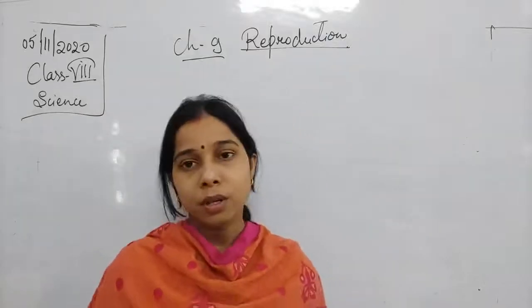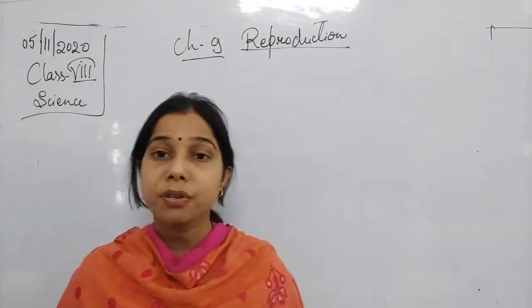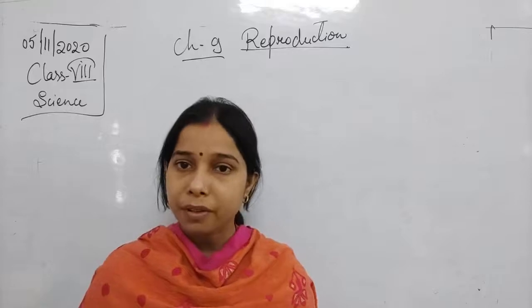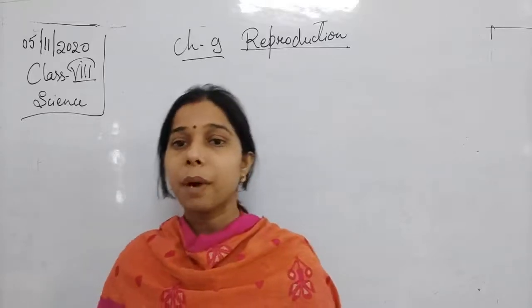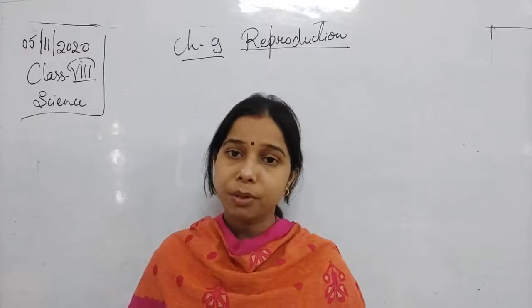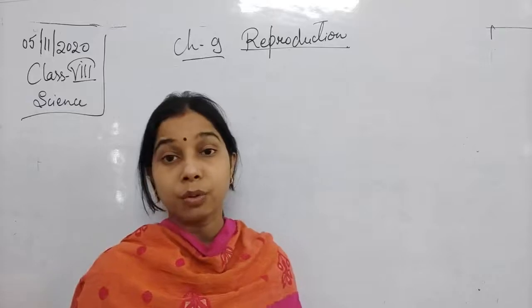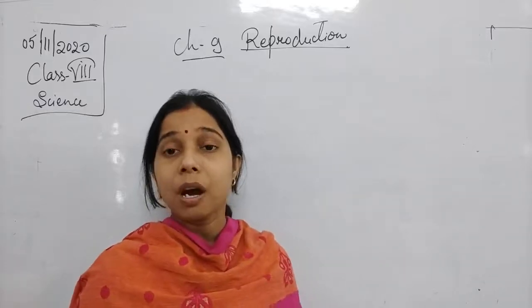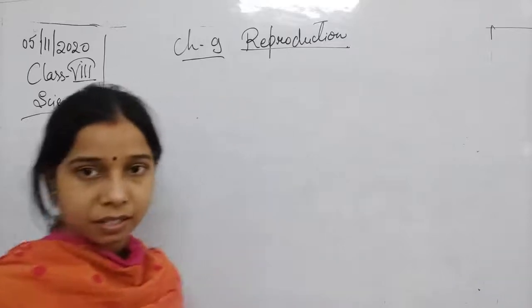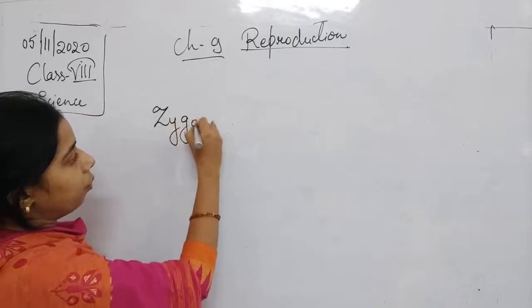Hello students. In the previous class, in the chapter on reproduction, we were talking about the different steps involved in reproduction. We discussed the development of the embryo, and in the development of the embryo, you know that first of all there is a formation of a zygote. This formation of a zygote occurs in the previous step, that is fertilization. So due to fertilization, there is a formation of a zygote.